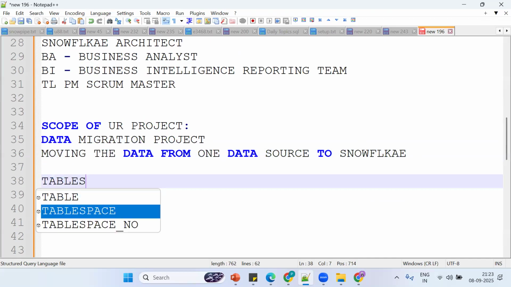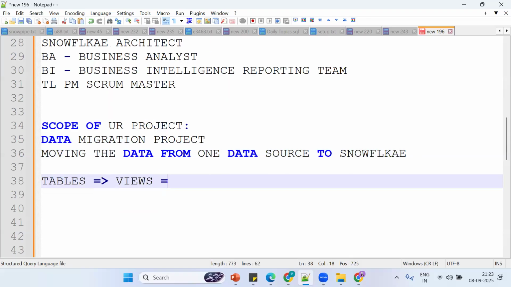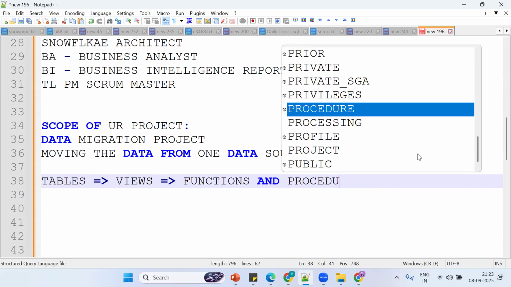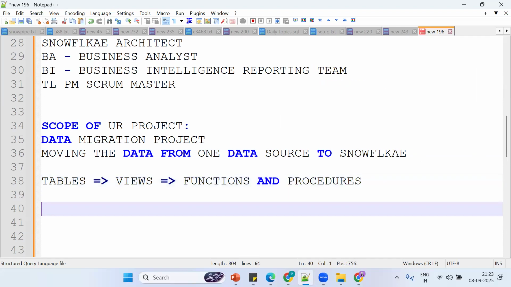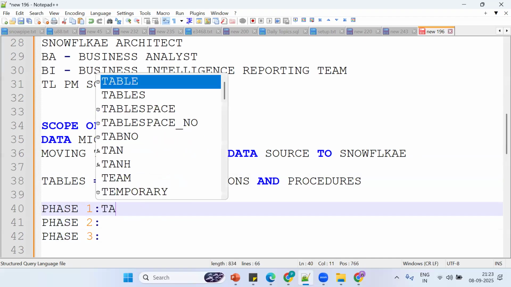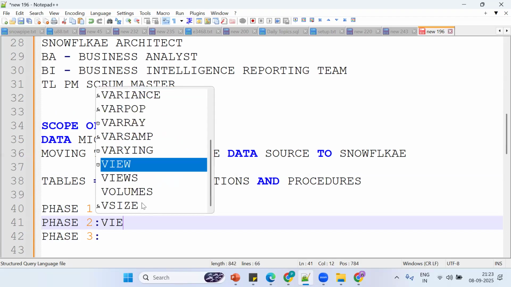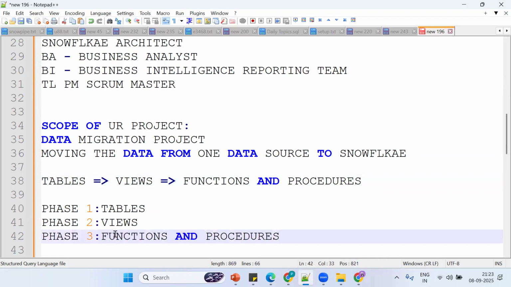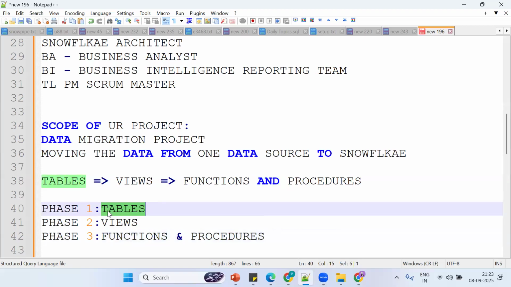So what are we trying to move? Your tables, views, procedures, and functions. So this is important. We work in multiple phases in a company. The first phase will be the tables migration phase. The second phase will be the views phase. The third phase will be functions and procedures. We will work on any of these phases: table migration, views migration, functions migration, and procedure migration.